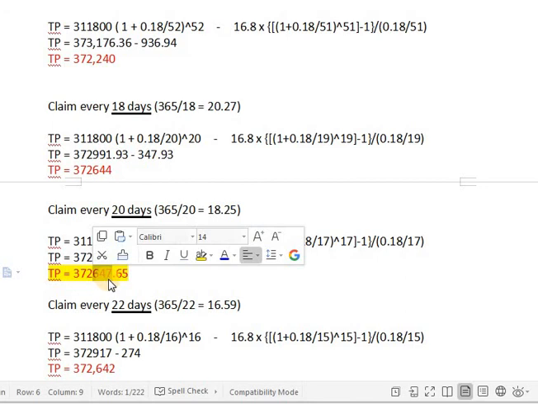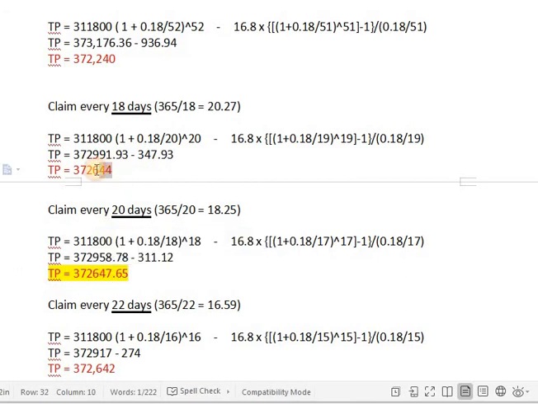At 20 days, look what happens at 20 days. 647 right here, and this is 644. So I'm making 3 ZIL more per year at 20 days than I am at 18 days. This is completely irrelevant, but it shows you where you should stop leaving your interest to accumulate. So where you should claim and restake.